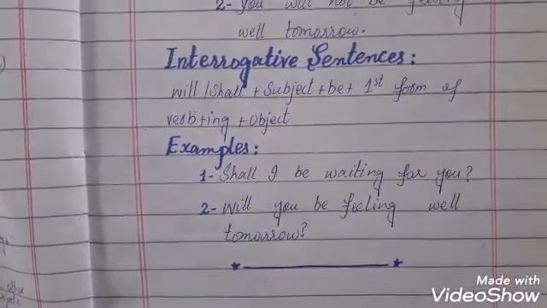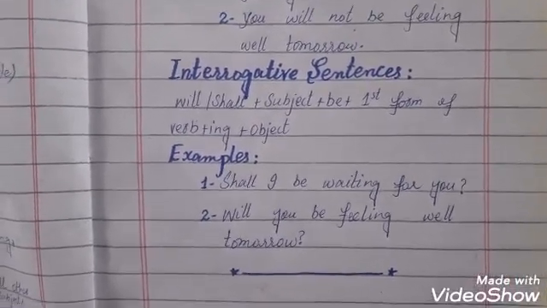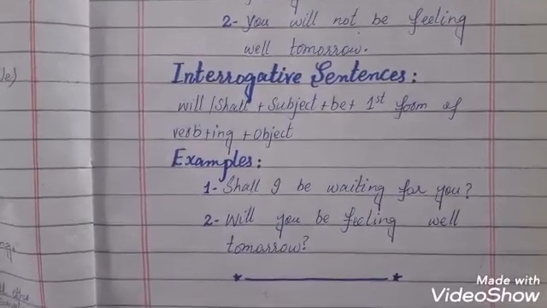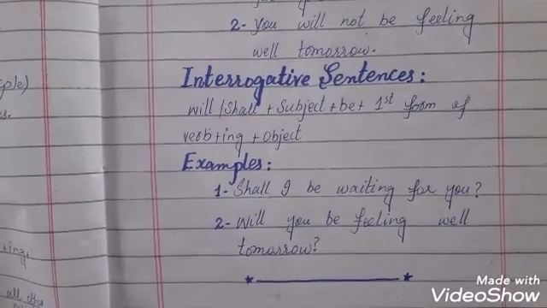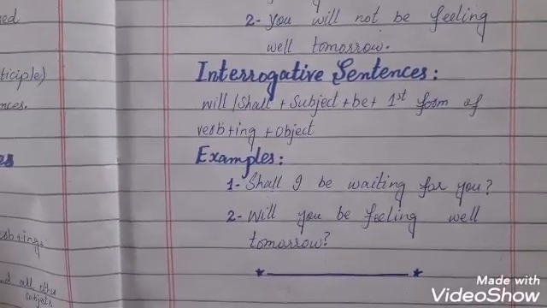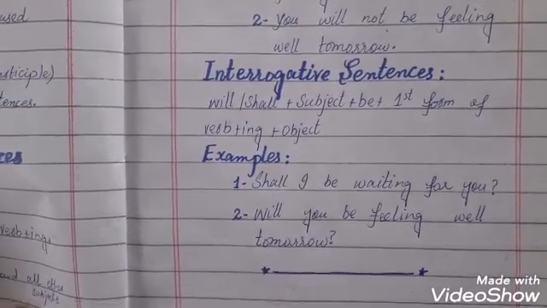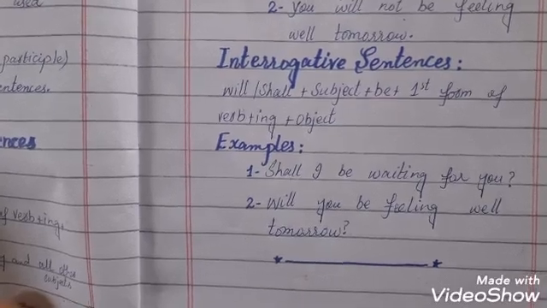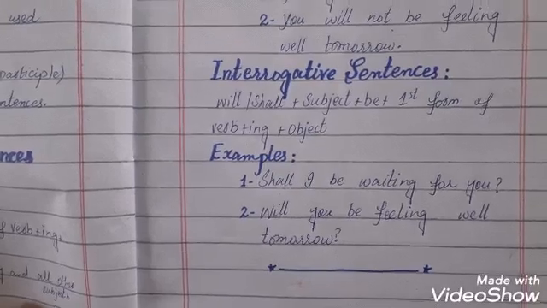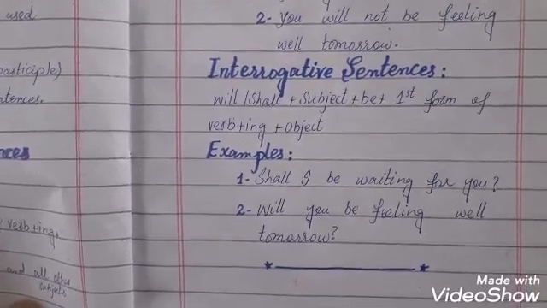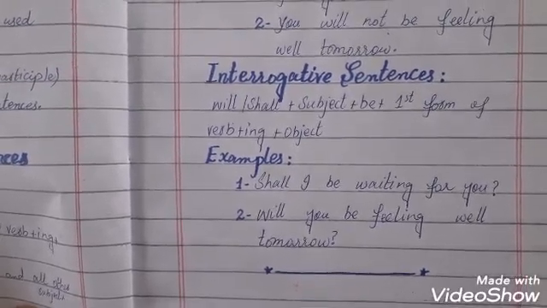So friends, this was the task of this week. You will learn and practice future continuous tense at home. You will make 10 sentences of each form, 10 positive sentences, 10 negative sentences and 10 interrogative sentences, for further practice.